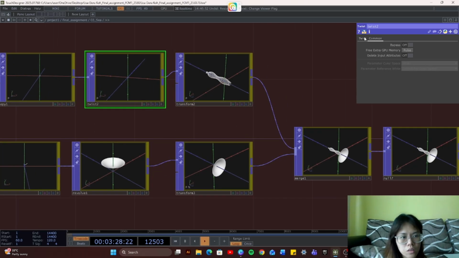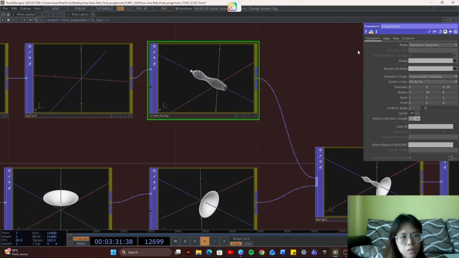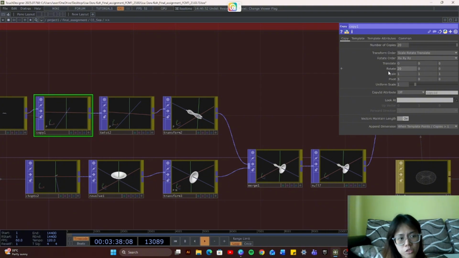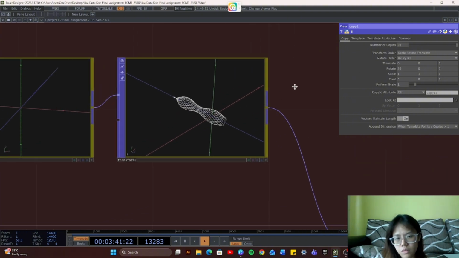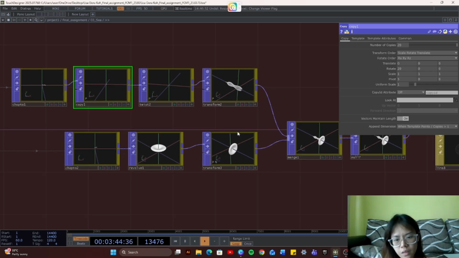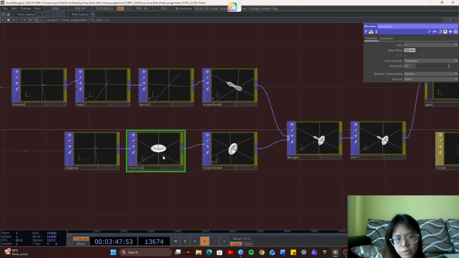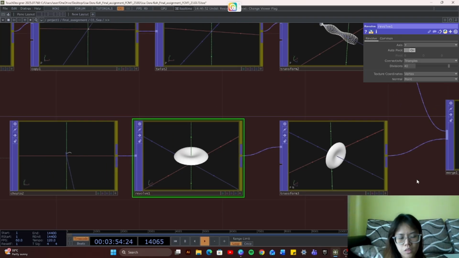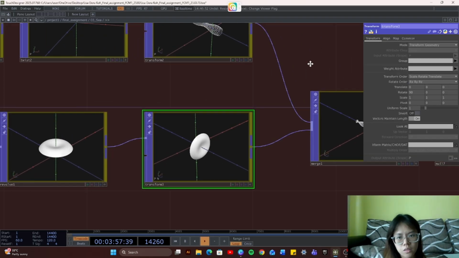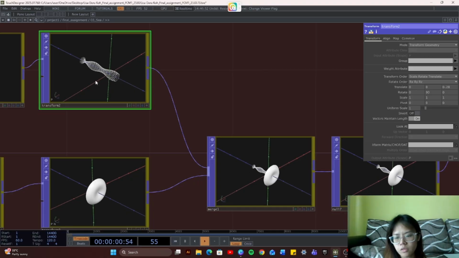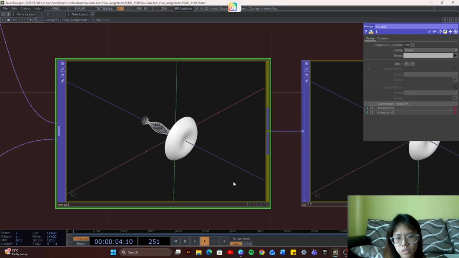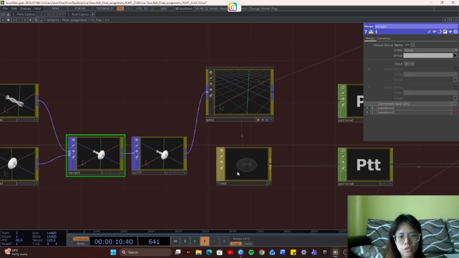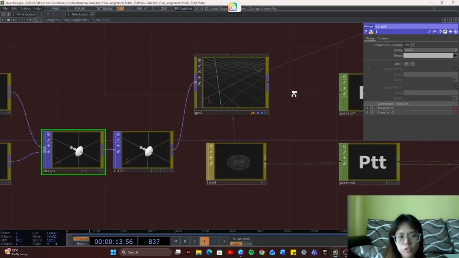So at the twist, at the copy I change the parameters of rotate, so it dictates how many tentacles I have. And then for this one I place a revolve so it can create the bulb like this. And then I place a transform to rotate it. This one also has a transform to rotate it, and then I merge them together so it creates a jellyfish. And then I place it into a null, and from the null into a geo, and I use the light material for this jellyfish.